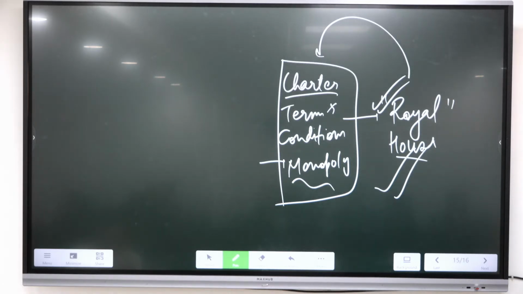Okay. Then we see the various relations with the native rulers, like relation with the Mughals. So in 1686, they thought that we have sufficient power to challenge the Mughals, but they were mostly defeated by Aurangzeb, and they had to pay a compensation of 1,50,000, okay, for whatever was the loss during the war. And then in 1717, they were given the most important imperial Farman, through which privileges were given, and this is known as the Magna Carta.